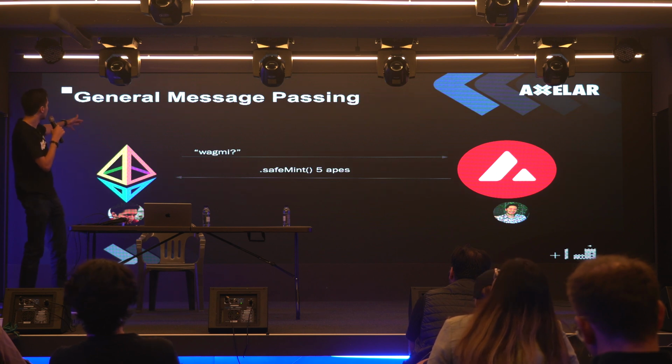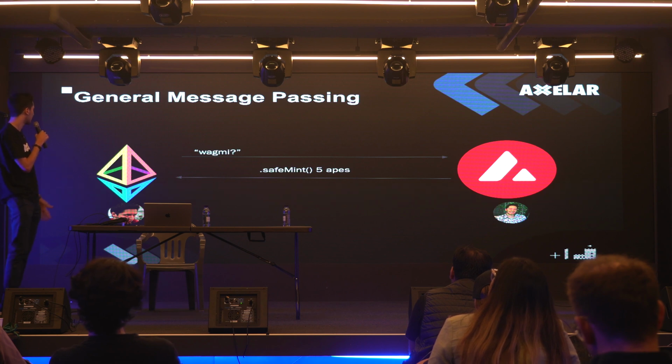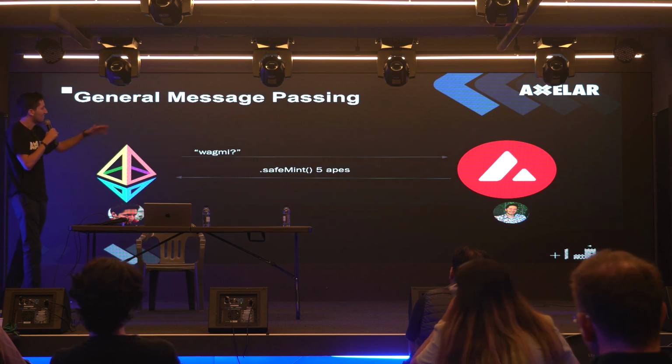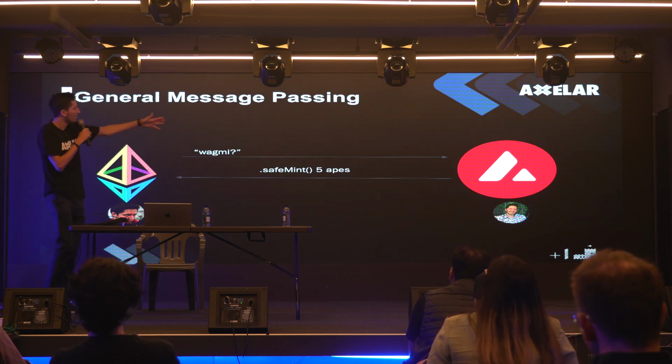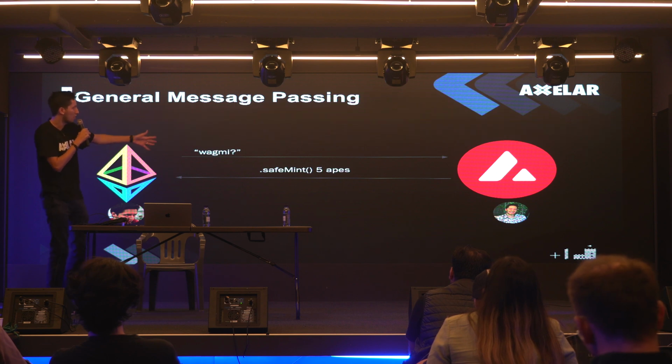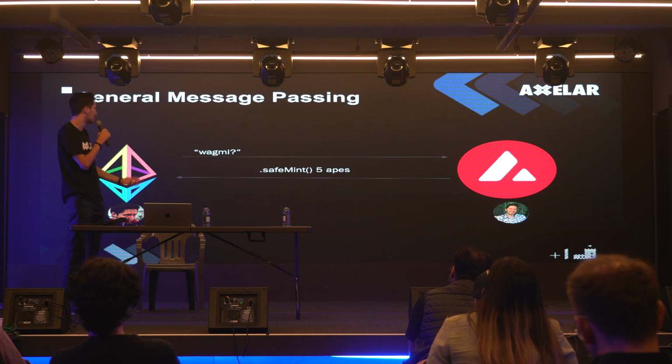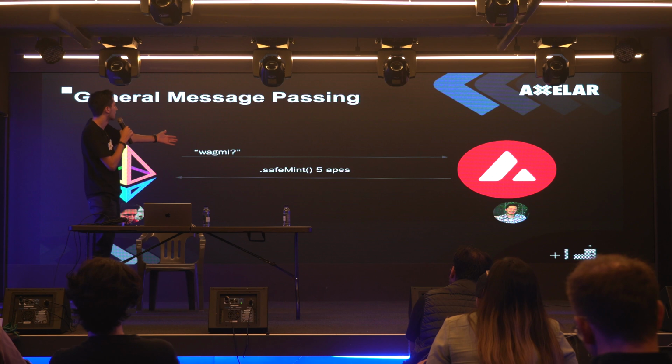So you can see here on the left, we have myself on Ethereum, which is a picture I found of me in my first ever blockchain event. Spent way too long looking for this. And myself on Avalanche. I'm basically having a conversation between myself on the 2 blockchains. The first message here is like, WAGMI, are we going to make it in this crazy lovable space of ours? And then I'm responding here with safe mint 5 Bored Apes.